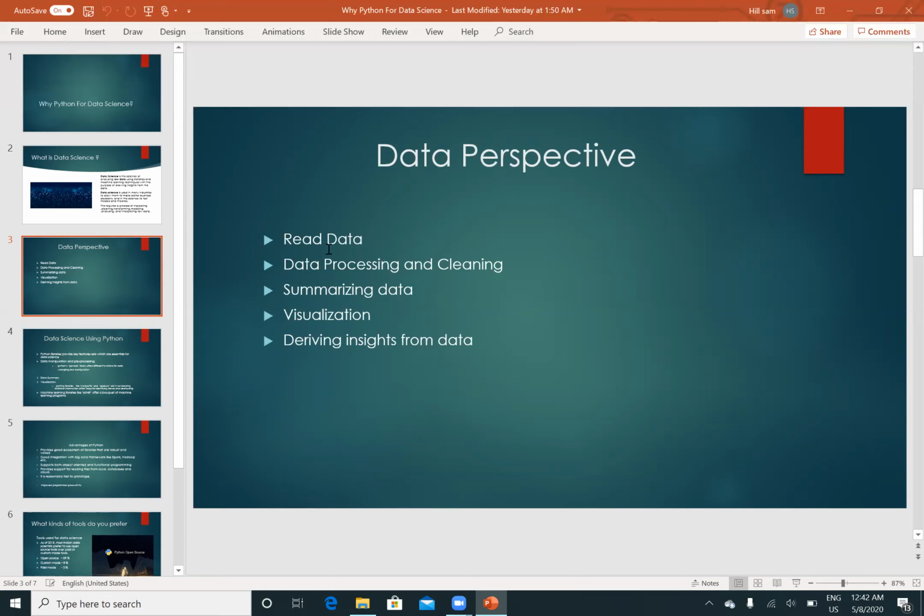After bringing the data into the Python programming language, then we are going to do data processing and cleaning. Once we have brought the data into the system, we may get some errors or some missing data also.